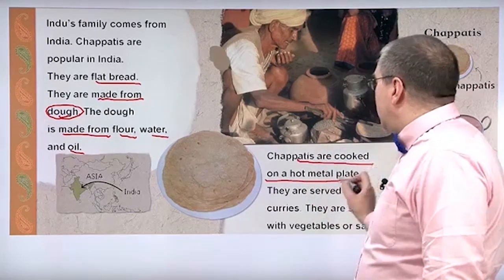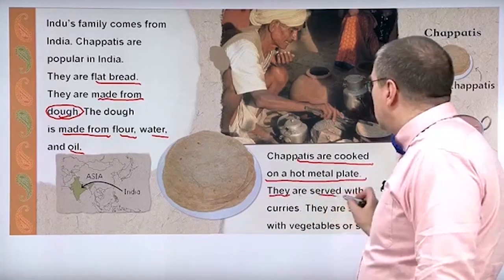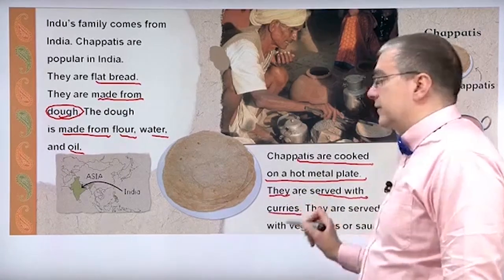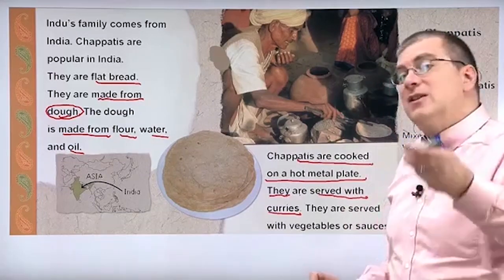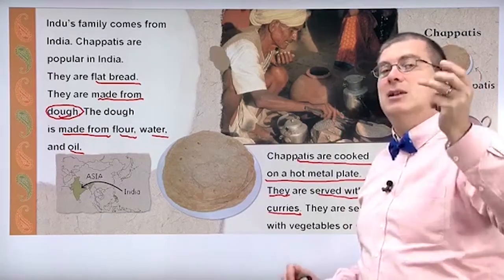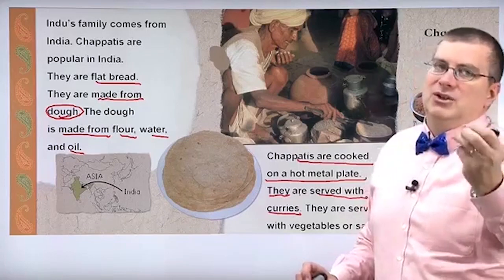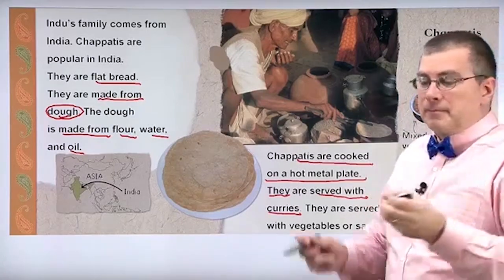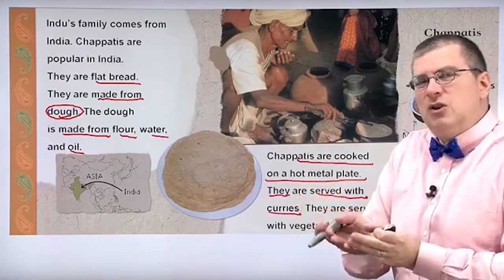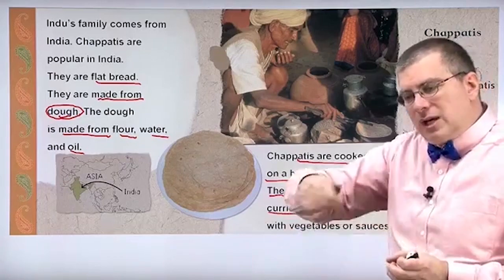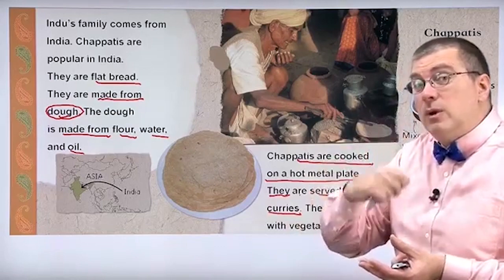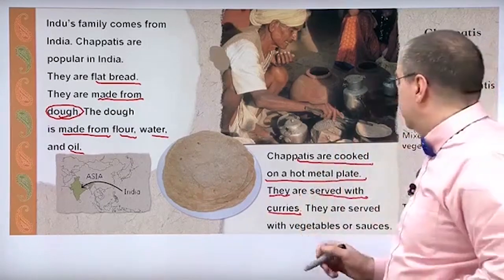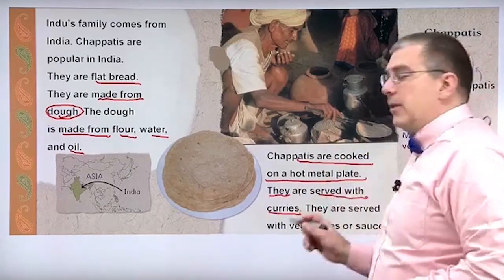Chapatis are cooked on a hot metal plate. They are served with curries. Curries. You know curry. Indian curries. There are many kinds of Indian curries. Very delicious. But curry is like a soup, a very thick soup. You can eat it with a spoon, or you can put it on bread and eat it with the bread. Oh, that's very good.